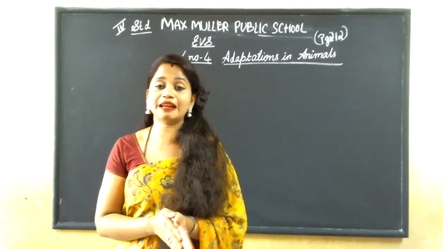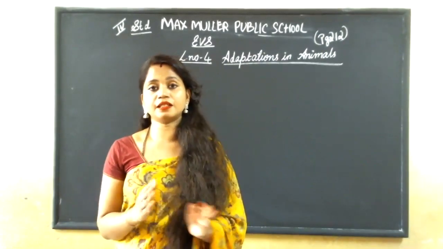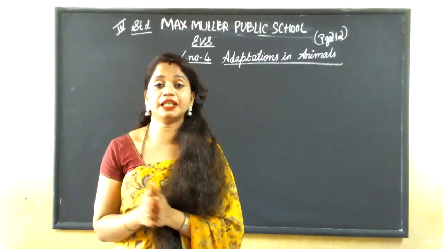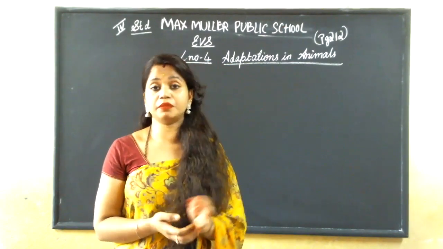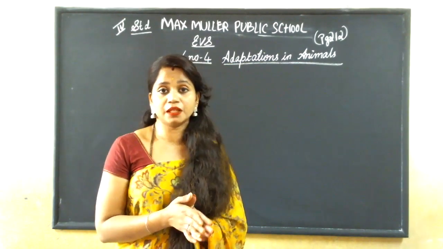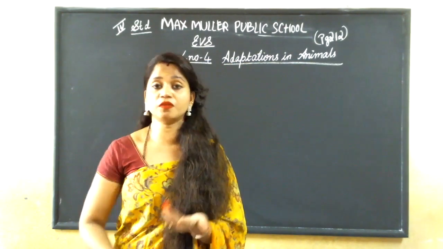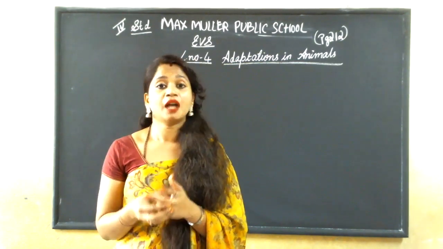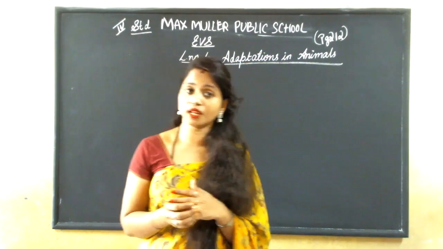What we have learned about animals from the first class. Animals are divided into different groups, right? And animals and their young ones we have learned. Birds and some other animals lay eggs. And animals like mammals give birth to their young ones, right? And how the process happens also we have learned. The egg, how the baby is formed in the hen, and frogs, fish, butterfly, everything we have learned. You all can remember, right?